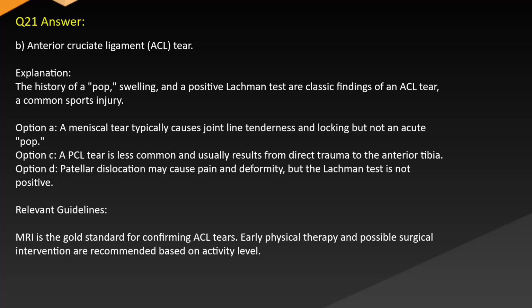Answer: B. Anterior cruciate ligament, ACL, tear. Explanation: the history of swelling and a positive Lachman test are classic findings of an ACL tear, a common sports injury. Option A. A meniscal tear typically causes joint line tenderness and locking but not an acute pop. Option C. A PCL tear is less common and usually results from direct trauma to the anterior tibia. Option D. Patellar dislocation may cause pain and deformity, but the Lachman test is not positive. Relevant guidelines. MRI is the gold standard for confirming ACL tears. Early physical therapy and possible surgical intervention are recommended based on activity level.